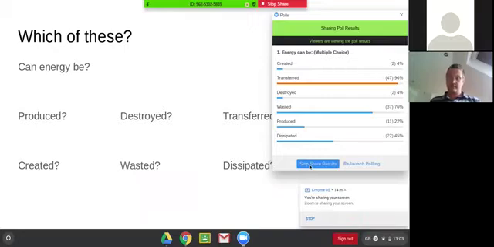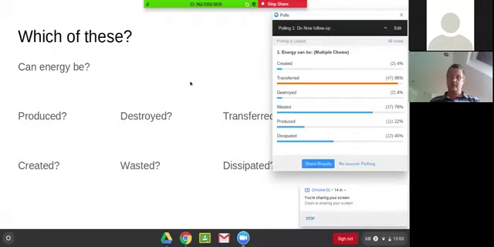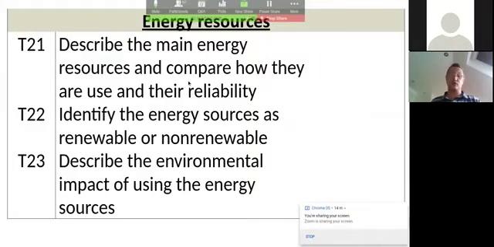Okay, so today what we're going to be looking at is energy resources. And so there's these 3 points on your tick list. If you're following your tick list, we're going to be describing the main energy resources and comparing how they are used and their reliability, identifying the energy sources as renewable or non-renewable, and describing the environmental impact of using the energy sources. So what do we mean?